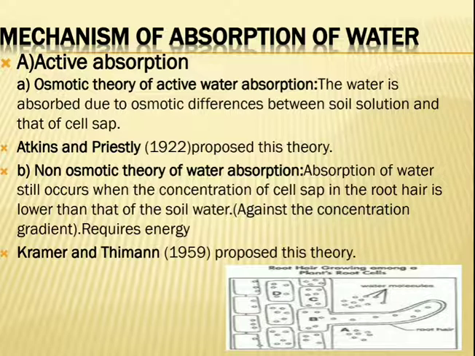As a result, water moves from the soil solution to the cell sap. This takes place against the concentration gradient and requires energy in the form of ATP. This non-osmotic theory was proposed by Kramer and Thimann in 1959. So we have seen the mechanism of absorption of water, active absorption and passive absorption. In active absorption there are two theories, the osmotic theory and the non-osmotic theory.